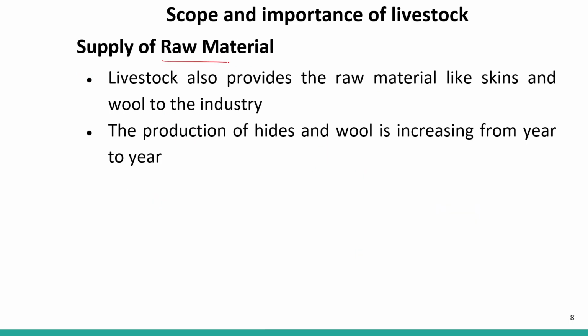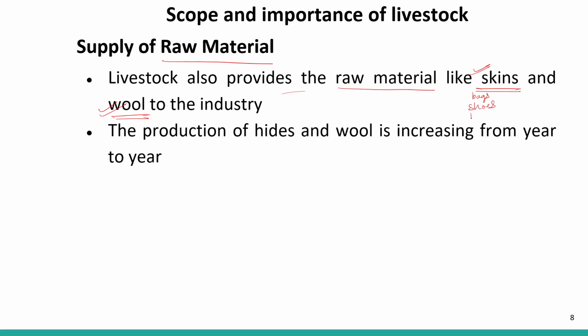Supply of raw material. They also provide some raw material. Let us see what those are. Livestock also provide raw materials like skins and wool to industry. Two very important industries are based on livestock. As we all know, we require leather for bags and shoes, right?